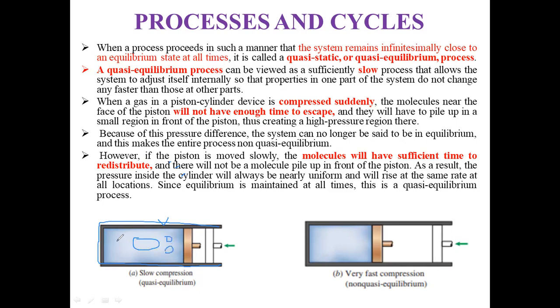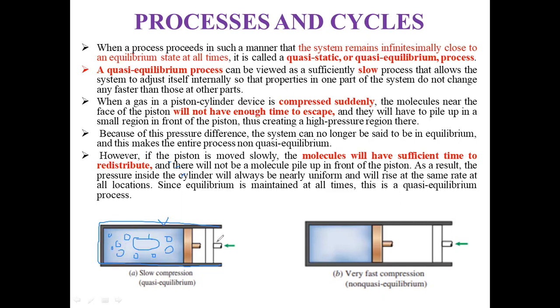When this gas is compressed in this piston cylinder assembly, when the piston is moved slowly, the molecules will have sufficient time to redistribute. These are the molecules of the gas.